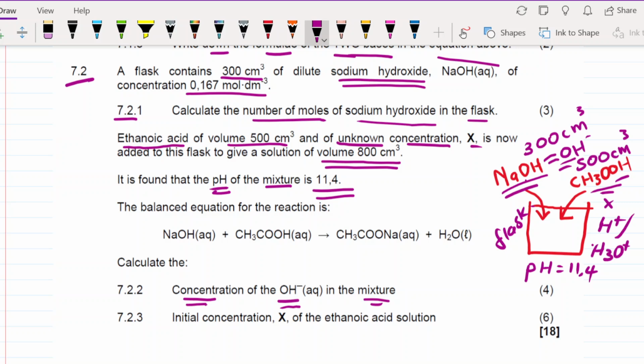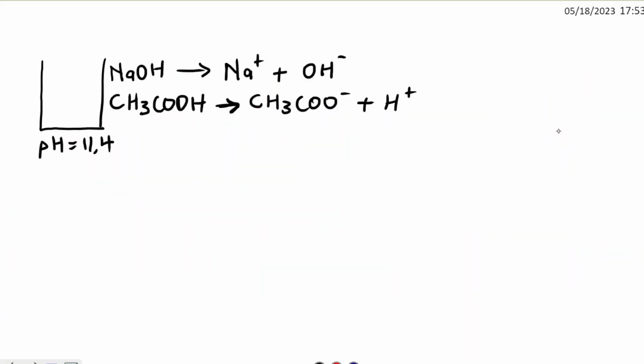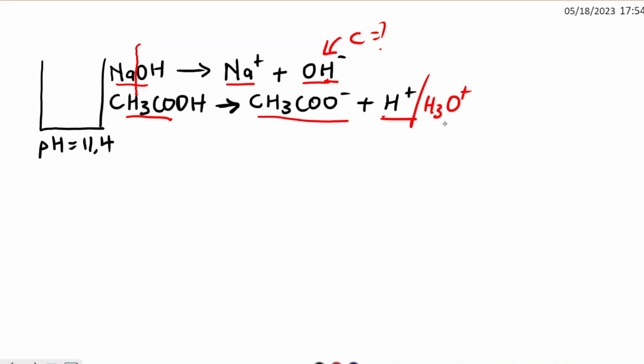So how are we going to do this one? This is your base. We know that the base dissociates to sodium ion and hydroxide ion. Then we want the concentration of your OH minus ions. Now the acid, which is ethanoic acid, will ionize to form CH3COO minus, and it will form these ions in the solution, or sometimes they write them as H3O plus. It's the same thing.